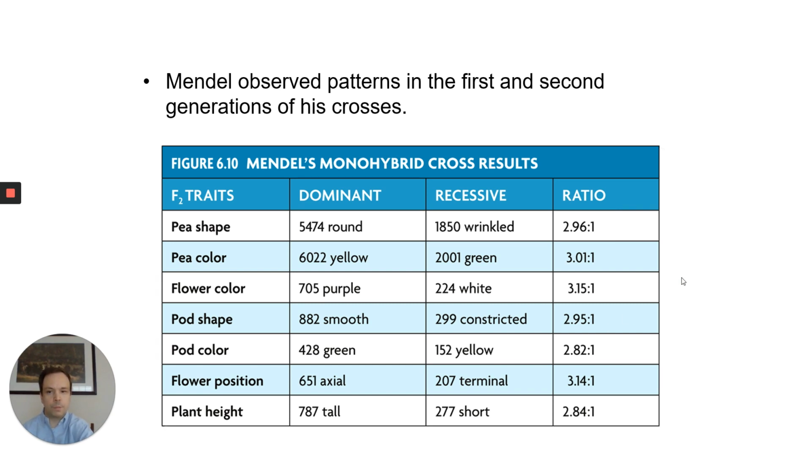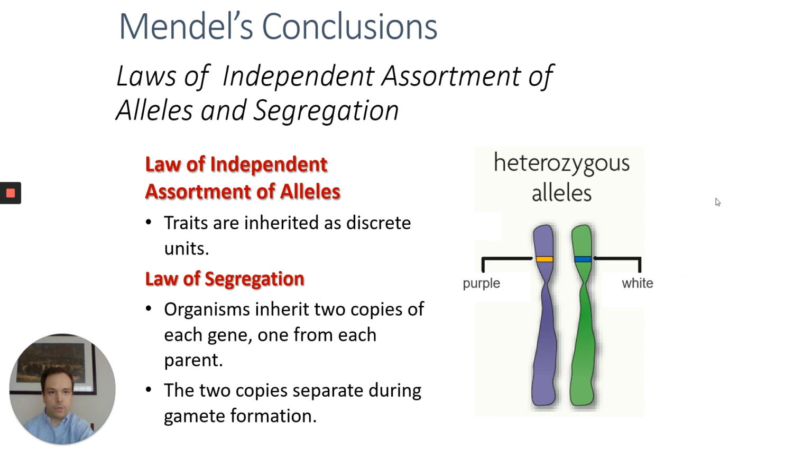From this data, he was able to draw a few conclusions. He actually formulated 2 laws. The first one he called the law of independent assortment of alleles. We'll get into what an allele is a little bit later. For right now, note that what he was discovering was the fact that these traits are inherited as discrete units. Today we call them genes. In his time, he called them factors. He certainly did not have any knowledge of DNA or chromosomes. The word gene, like I said before, didn't even exist yet. So he just called them factors.